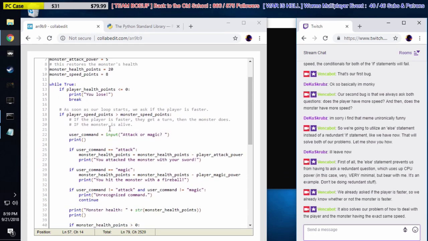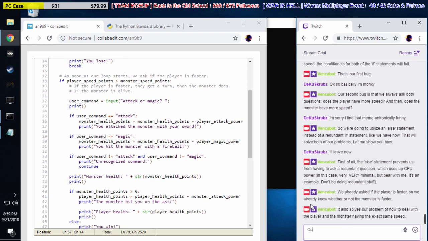Because our first statement, if player speed points is greater than monster speed points, is definitely false if the monster speed points is greater than player speed points.